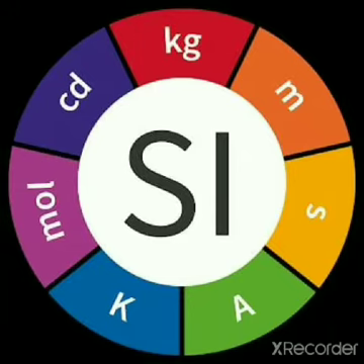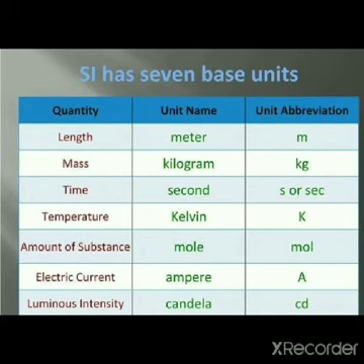Earlier, there were two different systems of measurement, known as the English system and the metric system. But later, the need of a common standard system of measurement was felt by the scientists. So, such a system was established in 1960. Thus, we have the International System of Units, known as the SI system of units. The SI system has 7 base units. These units belong to the 7 base physical quantities. So, let us see which are the 7 base physical quantities.